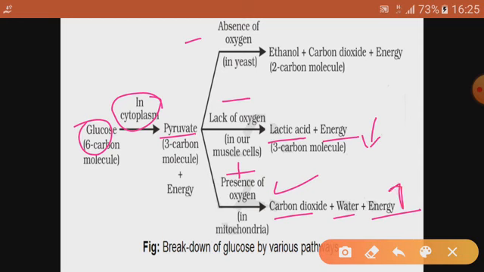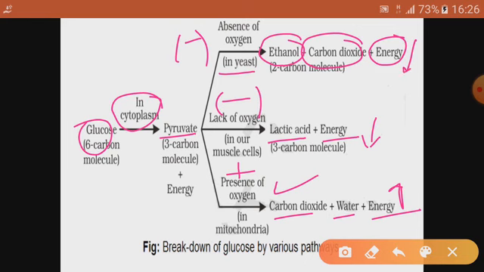The second case is, for example in yeast, the microorganism, or bacteria, if they don't get oxygen supply, they can respire anaerobically also. Anaerobically means in the absence of oxygen, and they can produce ethanol, that is alcohol, carbon dioxide and energy. Here again less energy will be there.